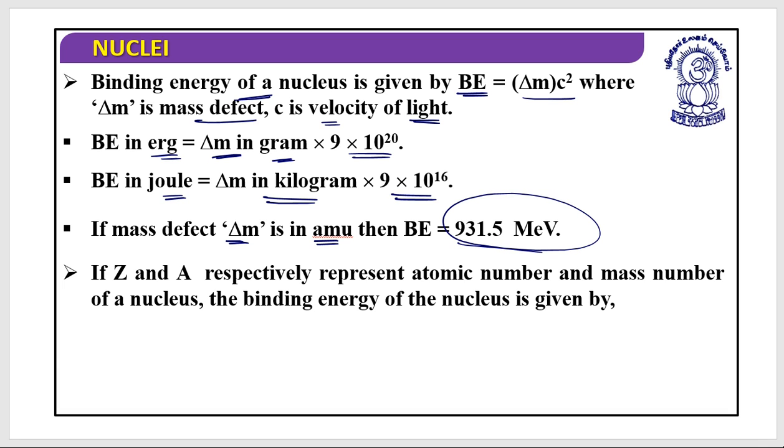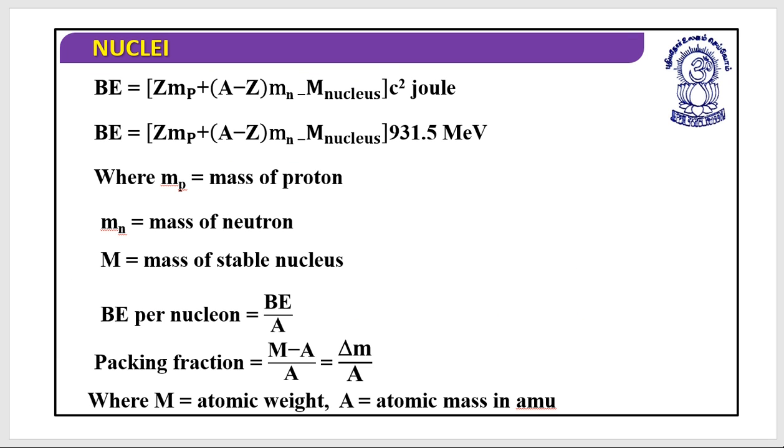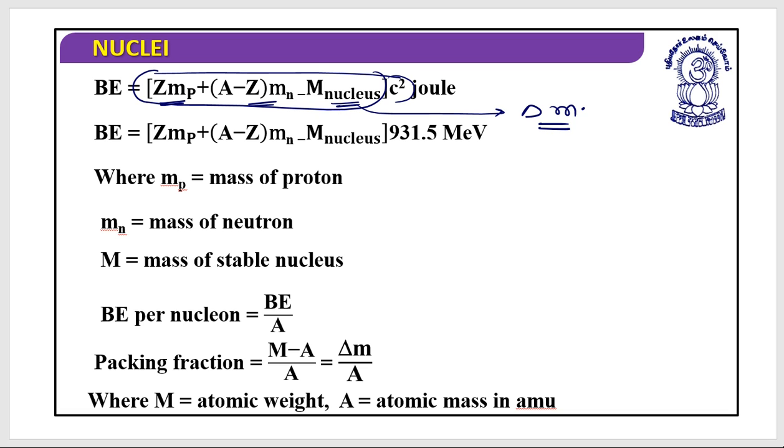If Z and A respectively represent the atomic number and mass number of a nucleus, then the binding energy of the nucleus can be given as Z M_p plus (A minus Z) multiplied by the mass of neutron minus M of the nucleus. This complete bracket gives the mass defect, delta m, into c square. So this is the binding energy, which equals delta m into c square.